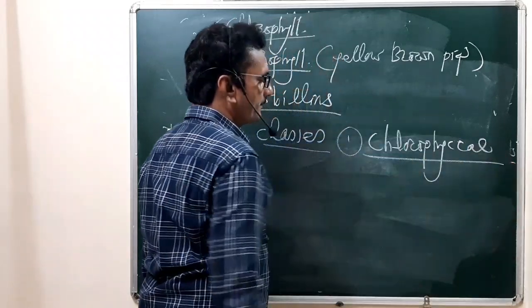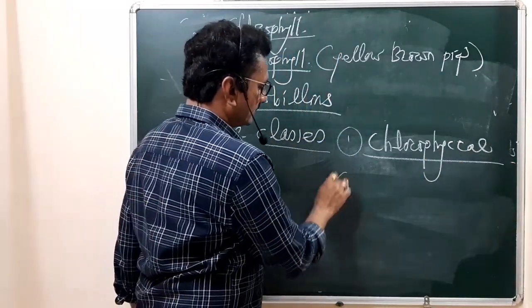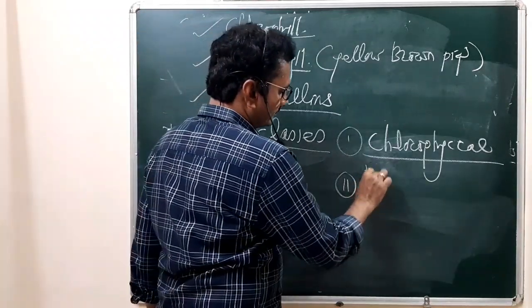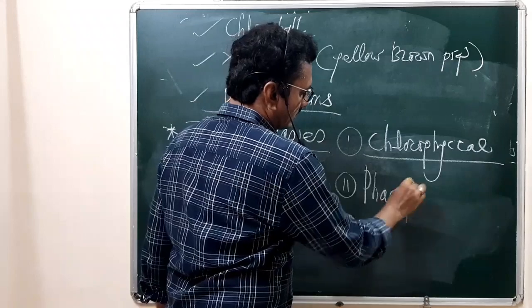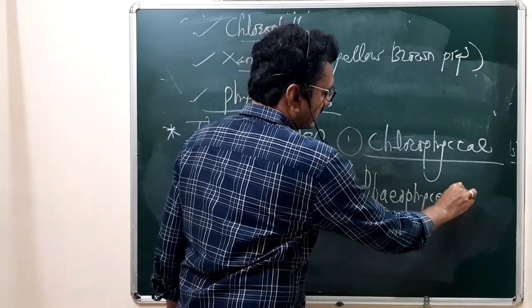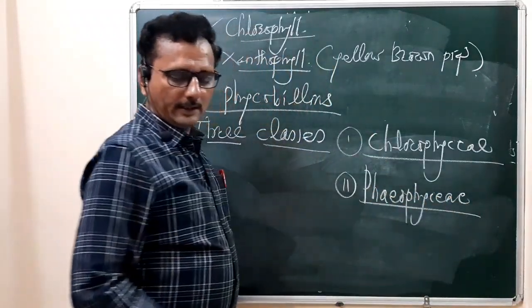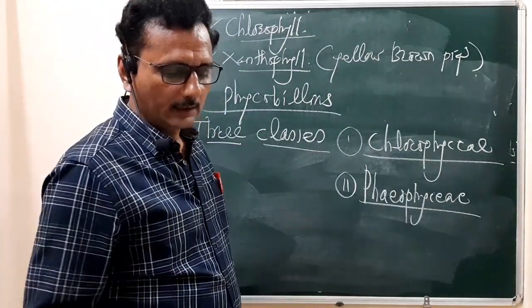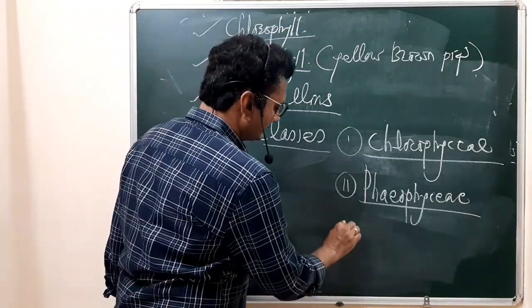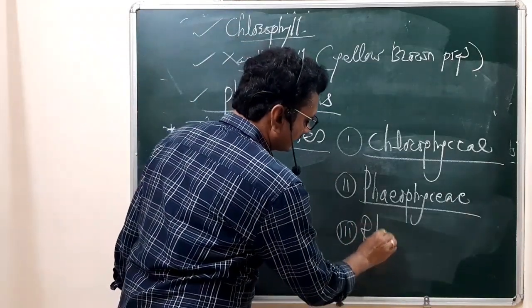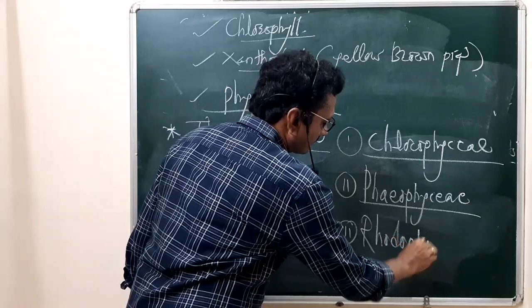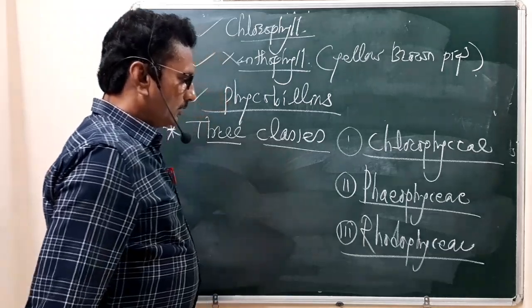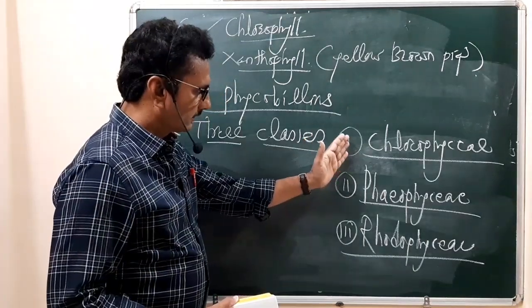The second one is Phaeophyceae. And the third class is Rhodophyceae.